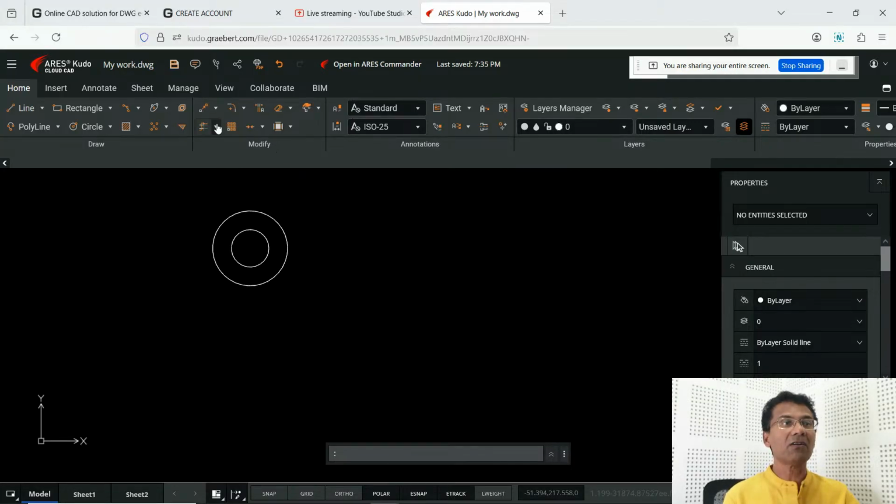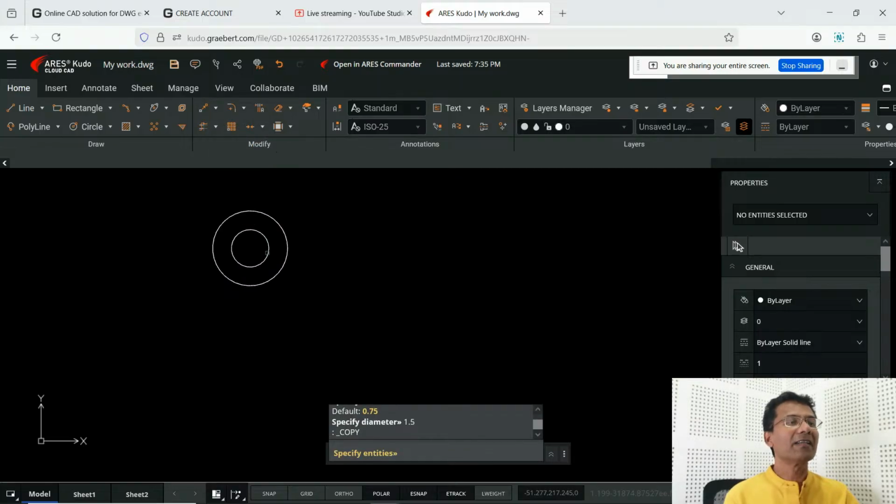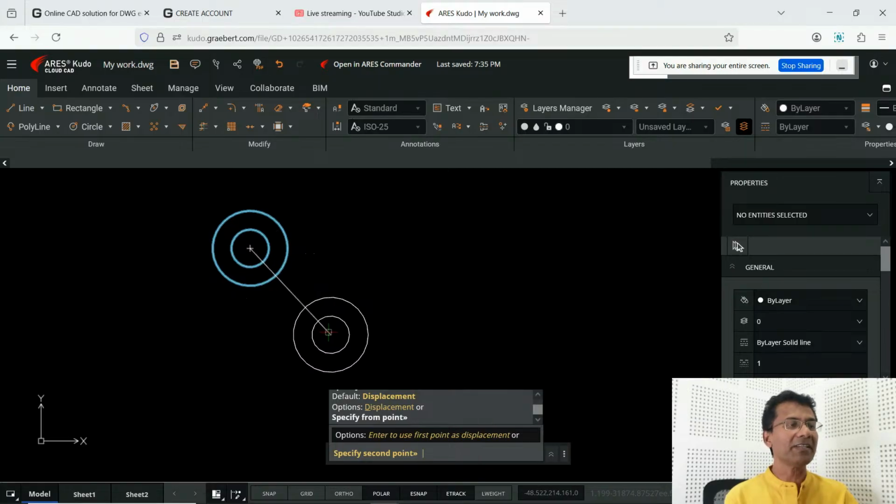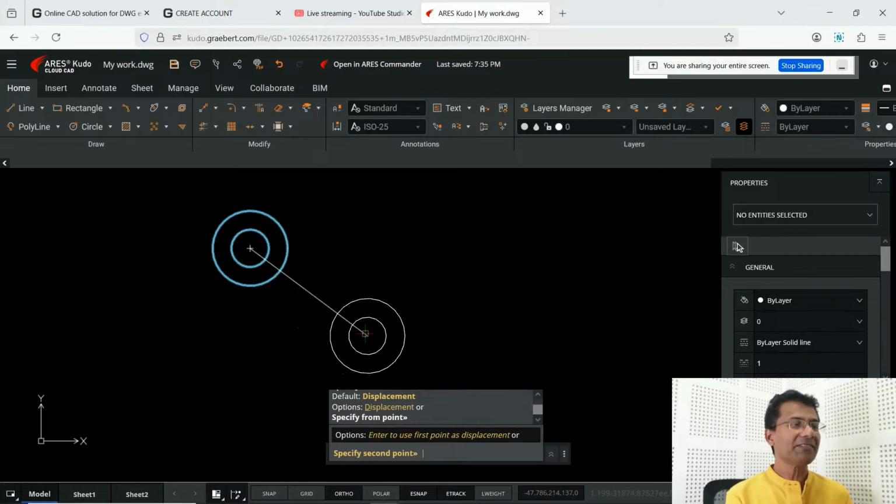In the modify panel of the ribbon, you have a copy command. I'll click on copy and I'll select these two circles using a standard window as you normally do, then give an enter. Specify the base point. I'll select the center of the circle as a base point. Now I'm asked to give the second point. I'll give at the rate, which stands for with respect to the base point. The second point is at a distance of 1.5 units horizontally rightward and minus 2.5 units vertically downward. I gave minus because it has to go downwards. It is in the negative y-axis direction. So I gave an enter.